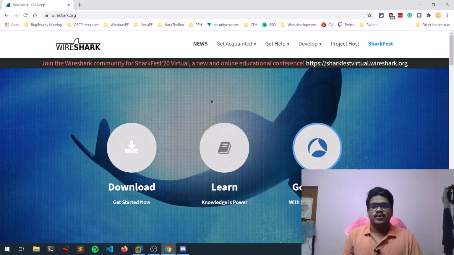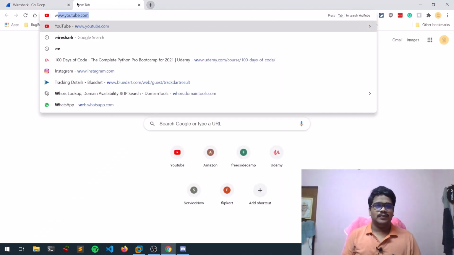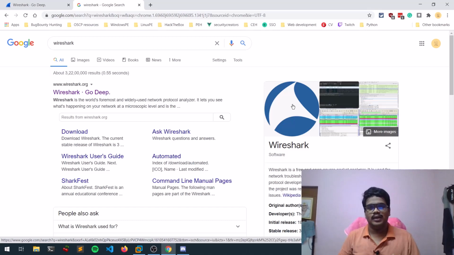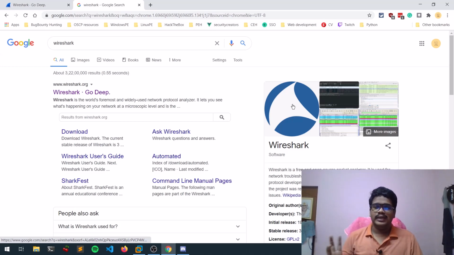So guys, today we'll be discussing an important tool called Wireshark. If you simply search Wireshark, it's one of the beautiful tools out there which helps you in analyzing the traffic of a network. If you are a little bit familiar with networking, you can see that the communication between the server and our laptop, PC, mobile or anything else is sent in the form of packets.